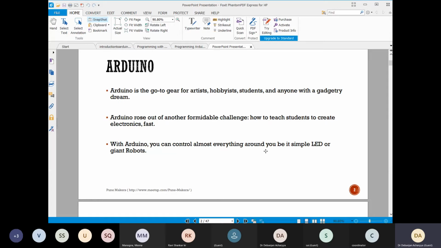You may ask me, if you are typically from an electrical engineering, electronics engineering, or maybe computer background, you may have gone through a course called microprocessor and microcontroller in BTech. There is a microprocessor, we have to write a program, we have to burn it, we have different pairs of registers, we have different memories.